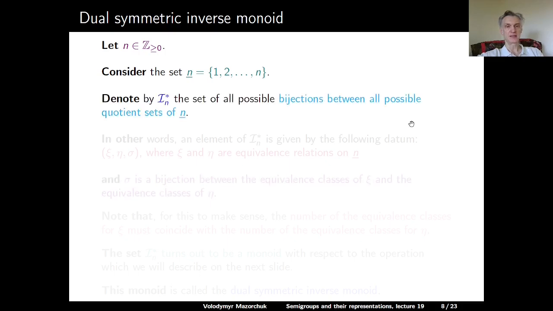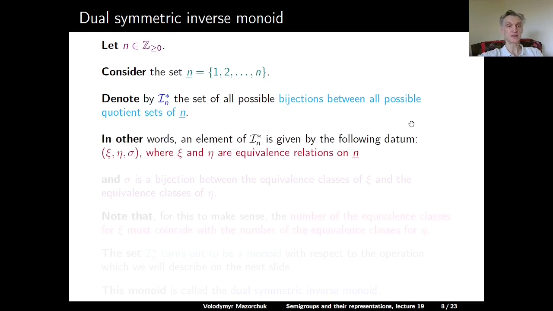Denote by I star sub n the set of all possible bijections between all possible quotient sets of n underlined. This means that an element of our In star is given by the following datum.